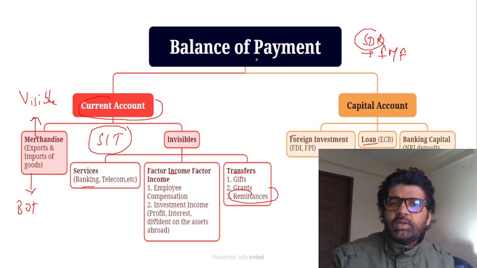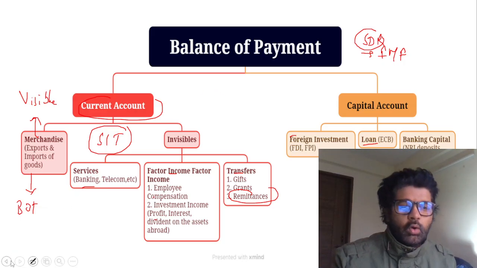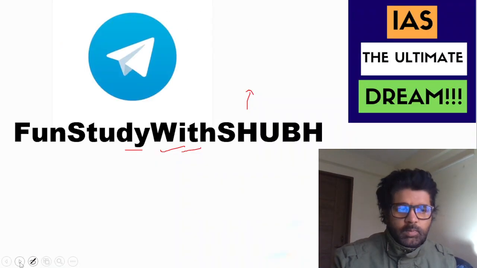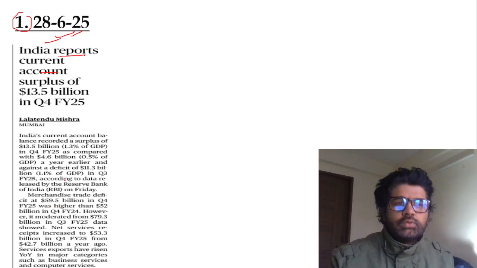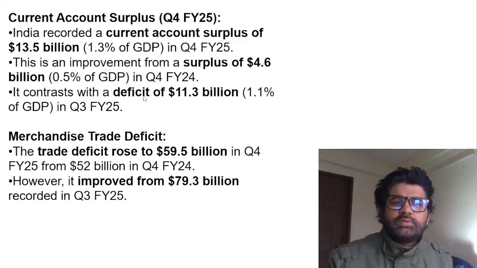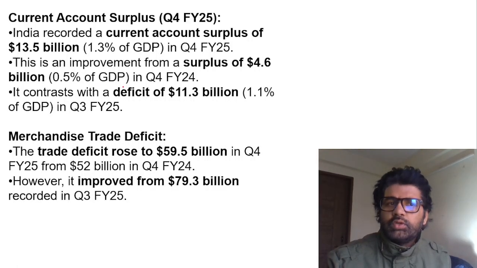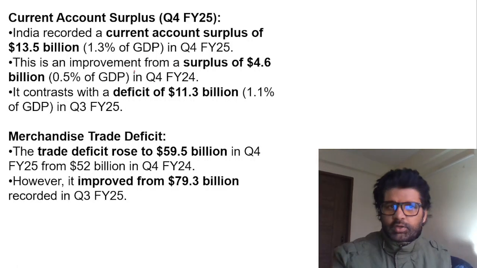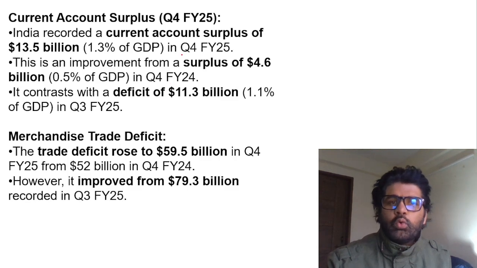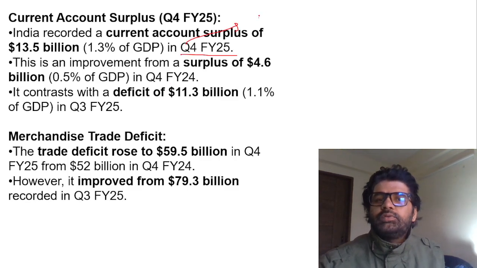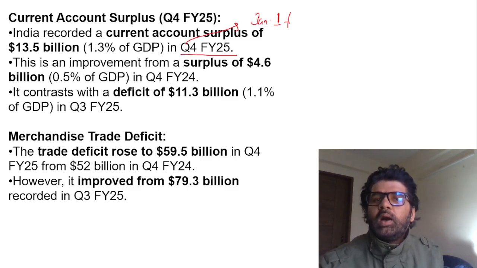For the time being, just remember BOP and its components. They're important, and they have been asked a lot by UPSC, so you have to know it. India records a current account surplus of $13.5 billion in quarter 4 of fiscal year 25. Again, some basic terms: we don't need to know the numbers, guys. The basic rationale you already know, the BOP and the components. Quarter 4 of fiscal year 25 is January 1 to March 31.